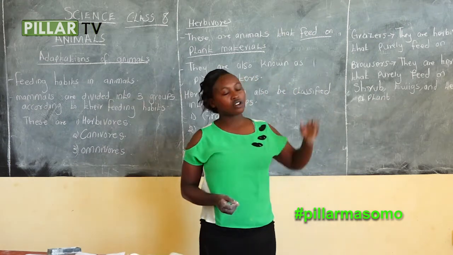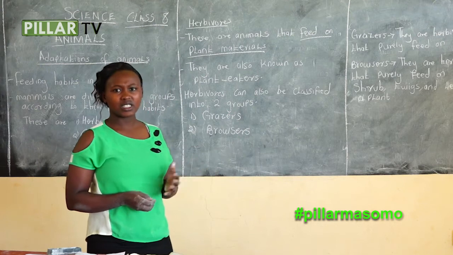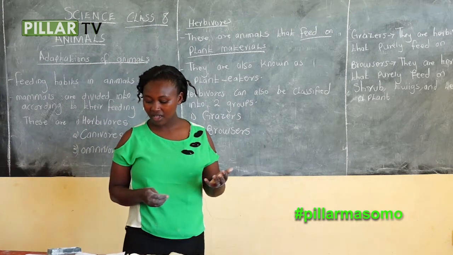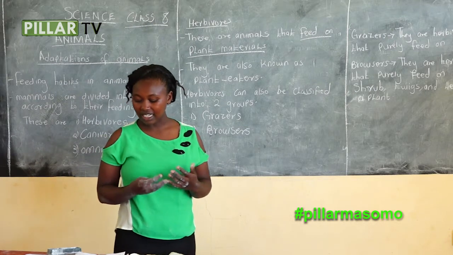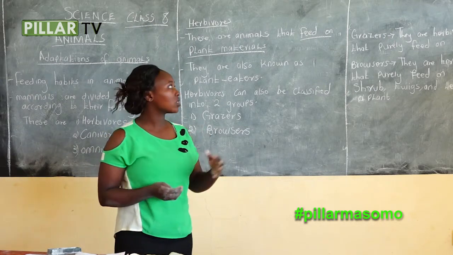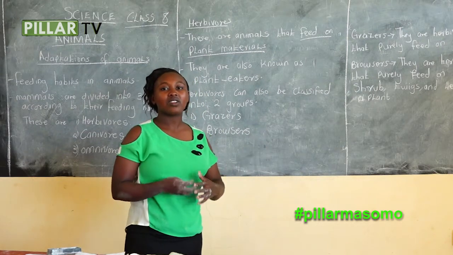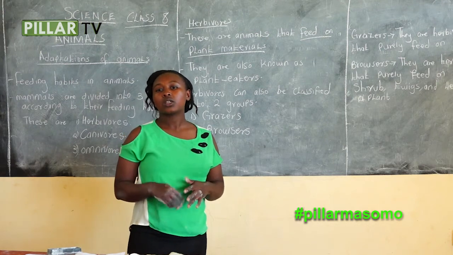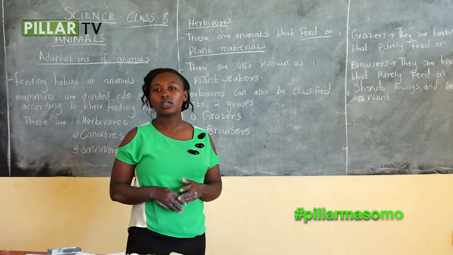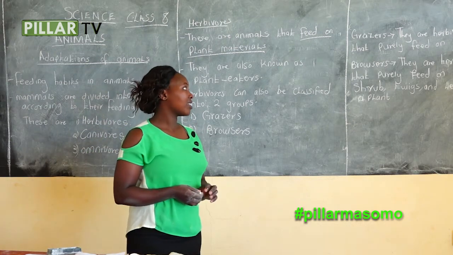Examples of grazers, those animals that purely feed on grasses: we have sheep, goat, cattle, gazelles, and buffaloes. Those are the examples of grazers. They feed on grass.